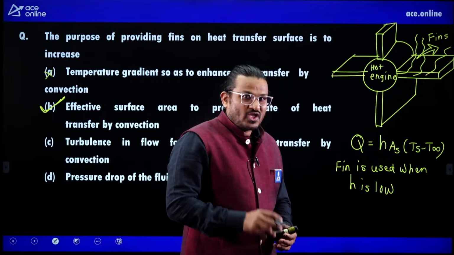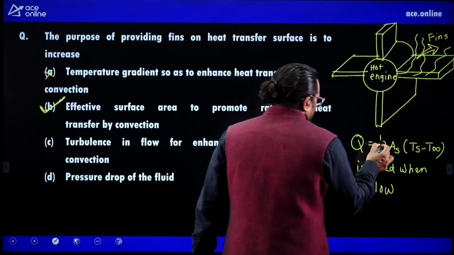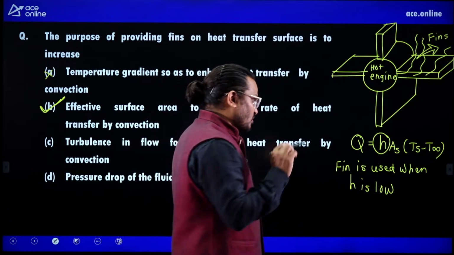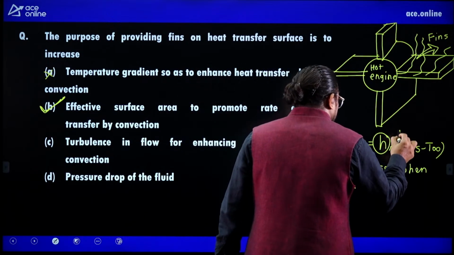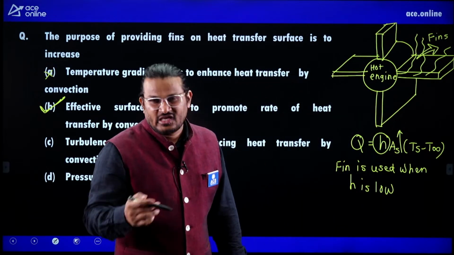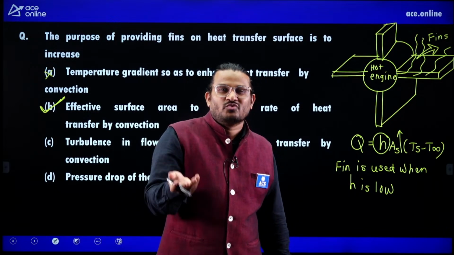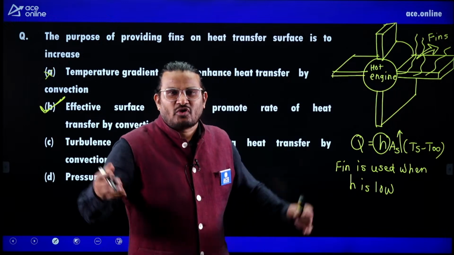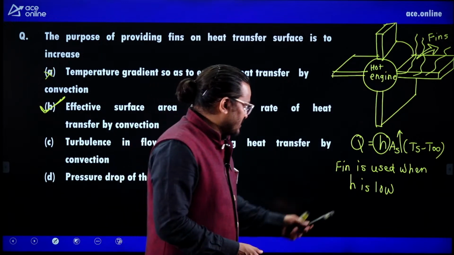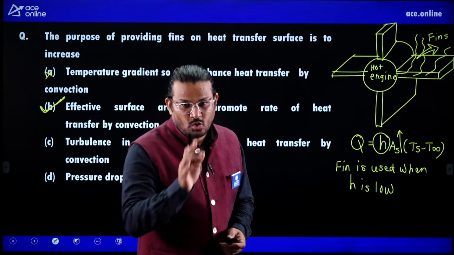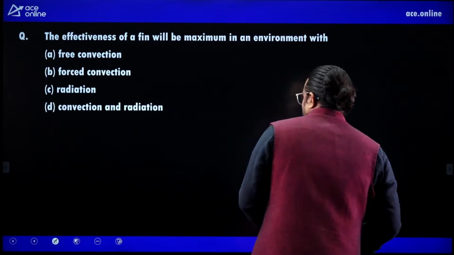So H is low. Whenever the H value is low, only then you need to increase area. Okay. If the H value is already high, if outside is cool, then why would you require a fan? You don't require AC or fan if outside it is already cold. So please listen carefully. There is a need of fins only when H is low. So that will be our next question.